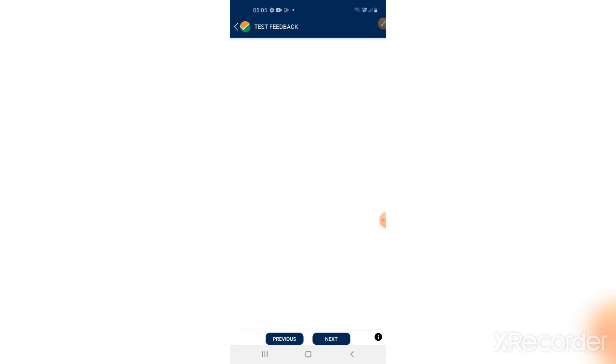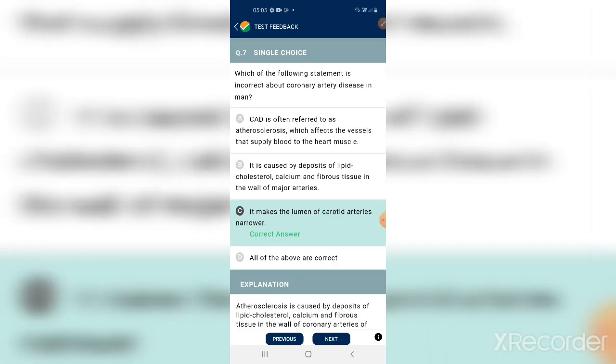Next one. Digestive system completed, breathing and exchange of gases completed, excretory products completed. Now one lesson is left here. That lesson is body fluids. This is from body fluids.